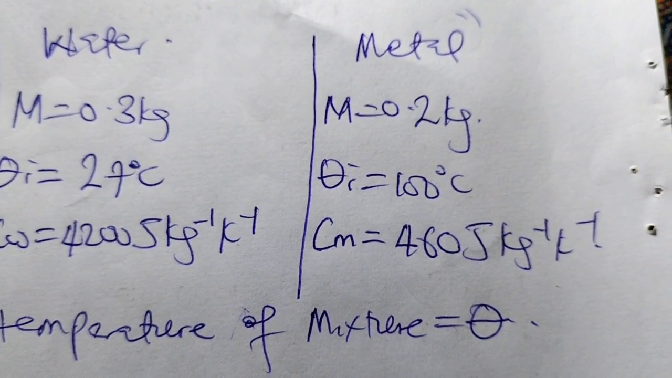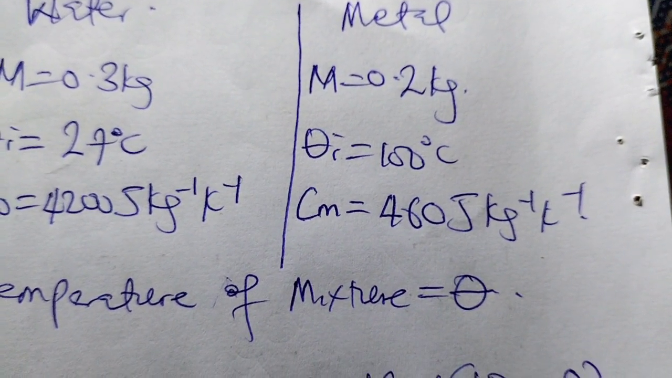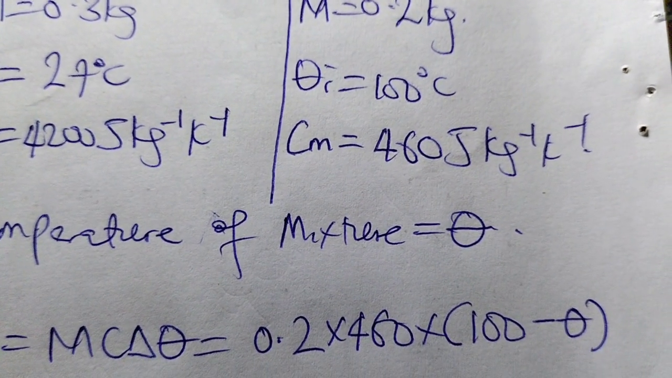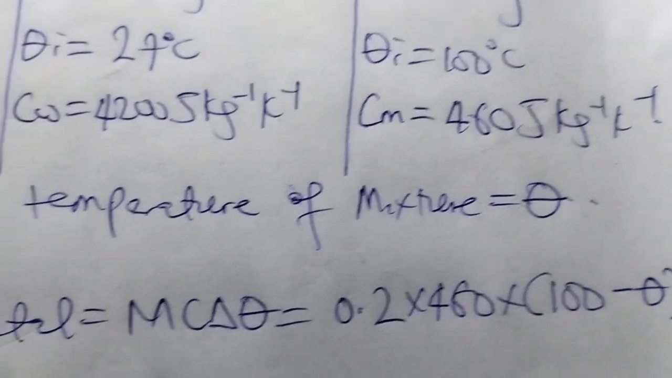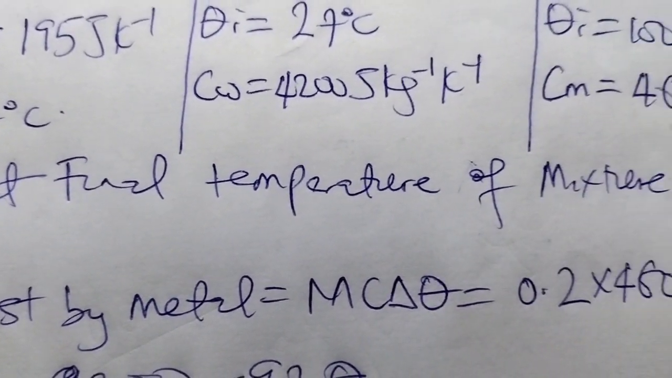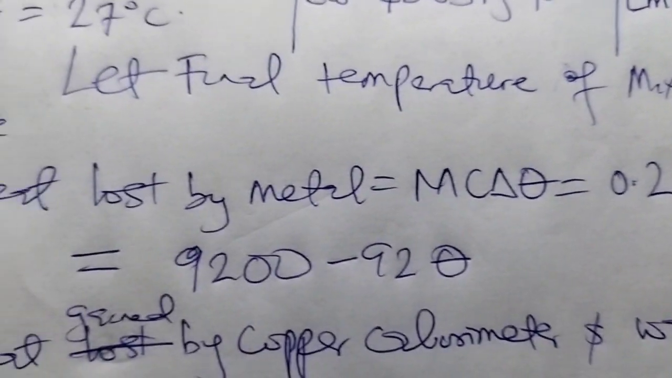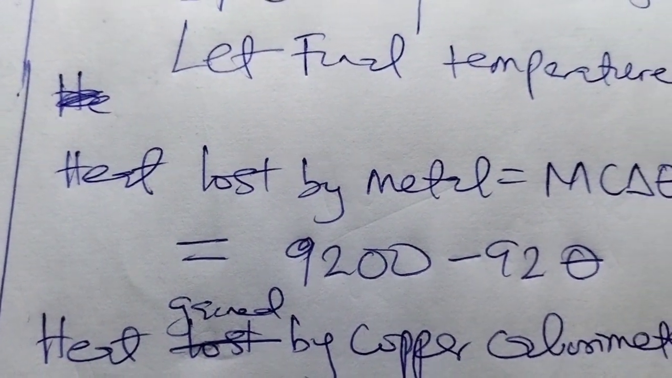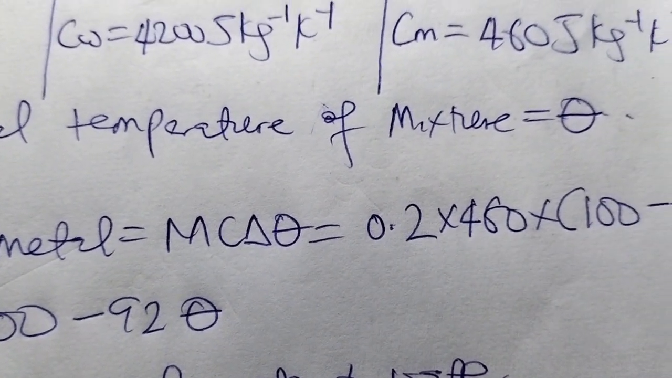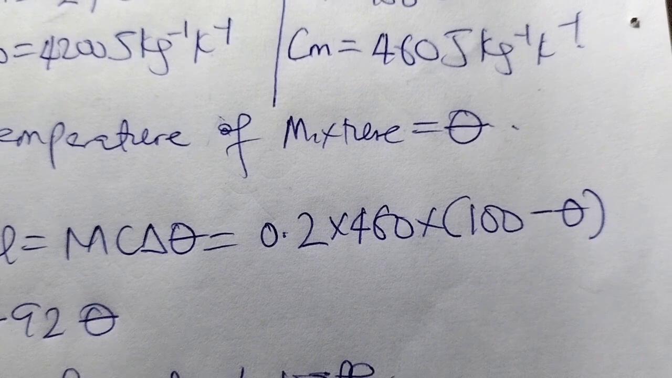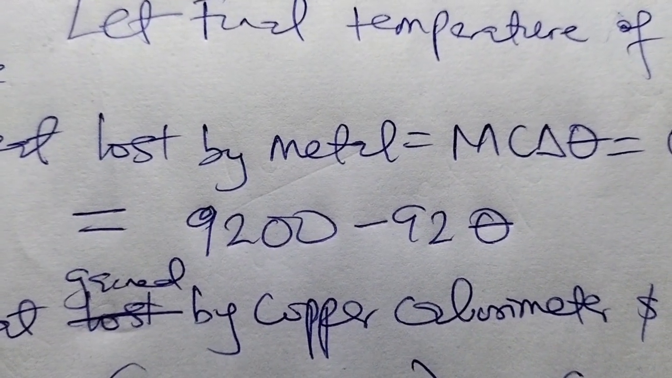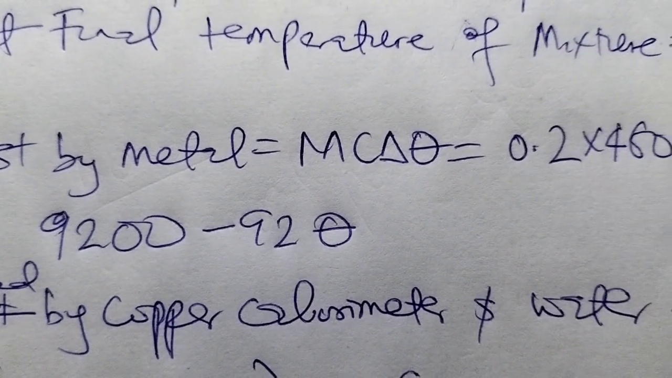Going to the metal, the mass is 0.2 kg. Initial temperature is 100 degrees. Then its specific heat capacity, Cm, is 460 joule per kilogram per Kelvin. Then we now say let the final temperature of the mixture, which you're looking for, be called theta. Now calculate heat loss by metal using mc change in temperature, which is 0.2 times 460 times 100 minus theta. Open the bracket, we're going to have 9,200 minus 92 theta.